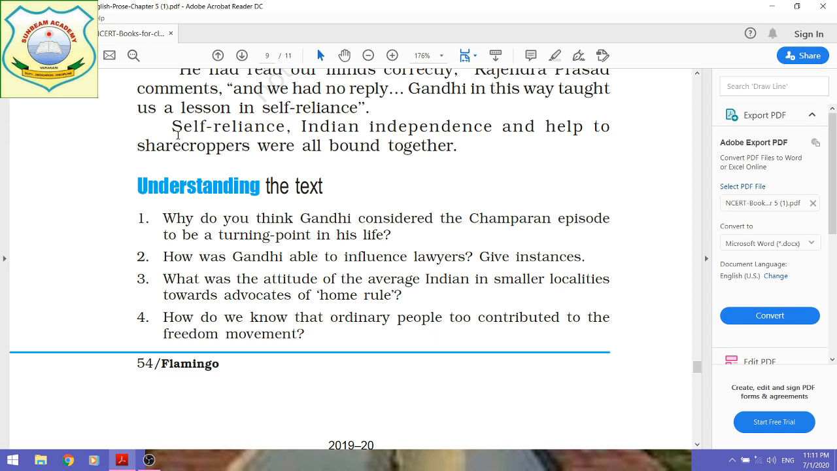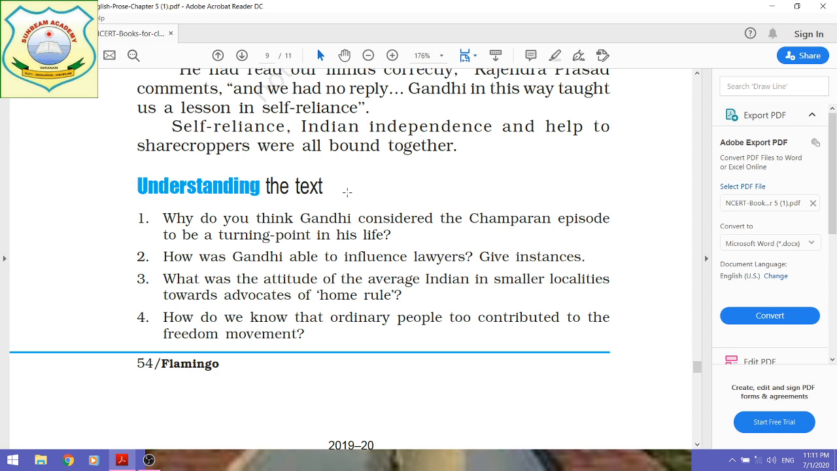And see, the last line says that self-reliance, Indian independence and help to sharecroppers were all bound together. In this way it was realized that self-reliance, self-dependence, Indian independence, and help to sharecroppers were all bound together, because Gandhiji had proved that self-dependency.